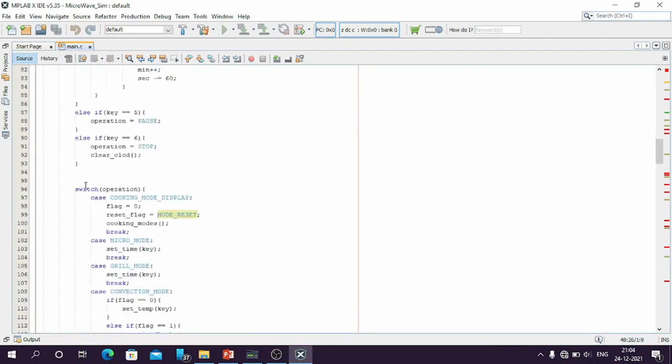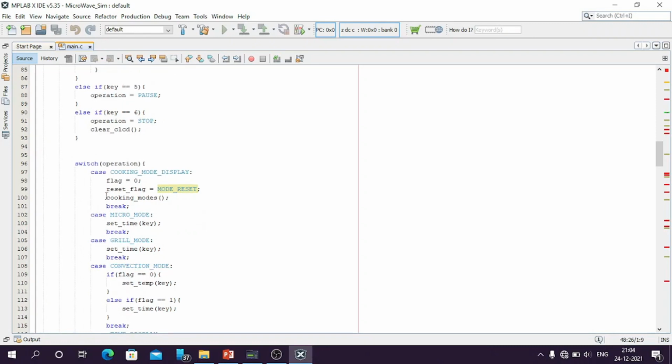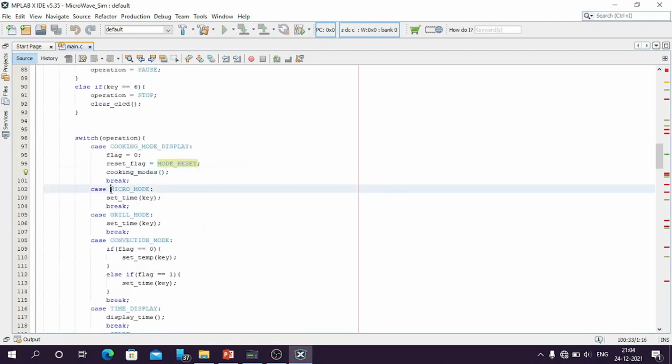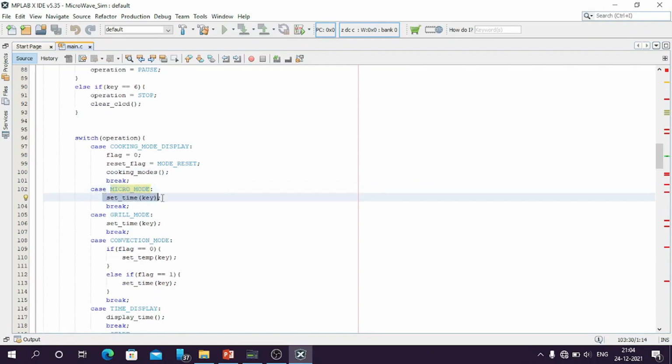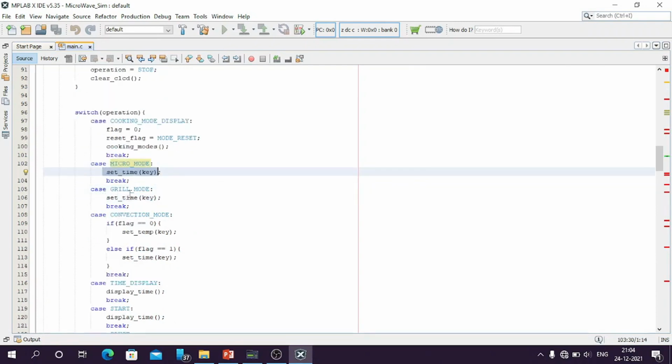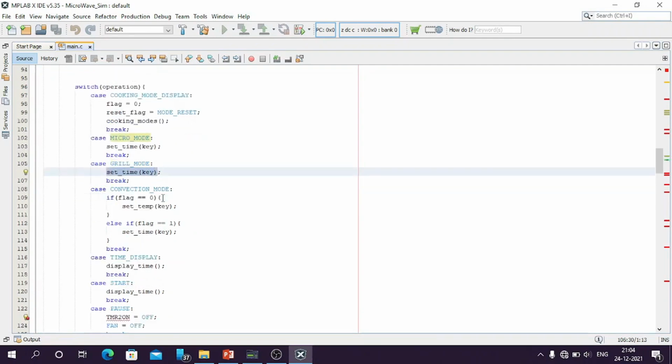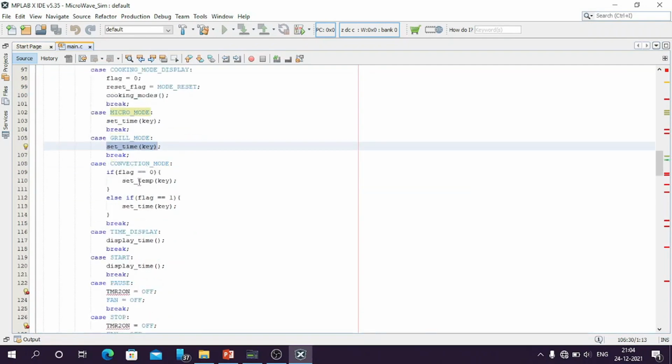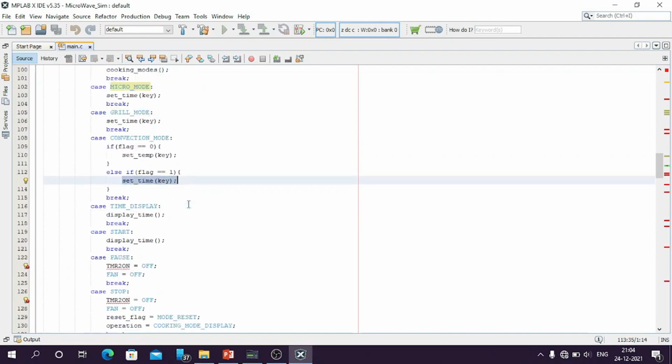In the switch case, we have to enter into the different operating modes. If the operation mode selected is cooking mode display, then it has to display all the cooking modes available. If the operation mode is selected to micro mode, then it has to enter into the set time function. If the operation mode selected is grill mode, then it has to call the set time function. If the operation mode is convection mode, then it has to check whether it is called for the first time or not. If it is called for the first time, then it has to call the set temperature function. If it is called for the second time, it will call the set time function.